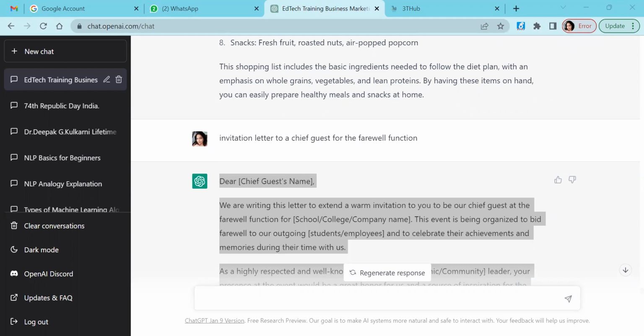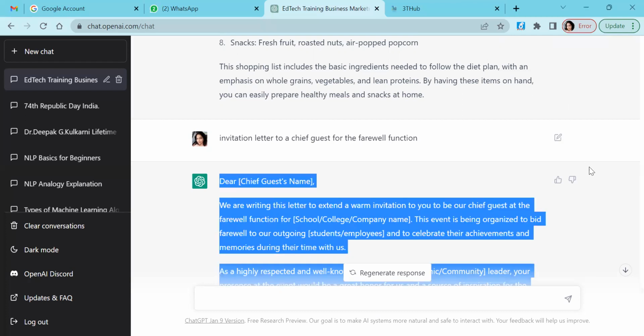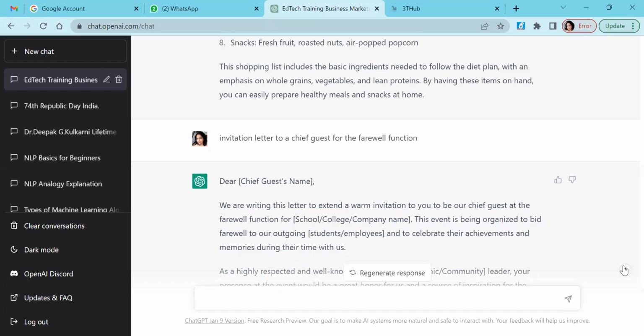You can paste all of it here. It helps us get rid of the gray background. Copy it again and paste it on the Word document. And you should be good to go with your letter by adding some specific things here, the name of the chief guest or whatever, but it's making our task a lot easier.